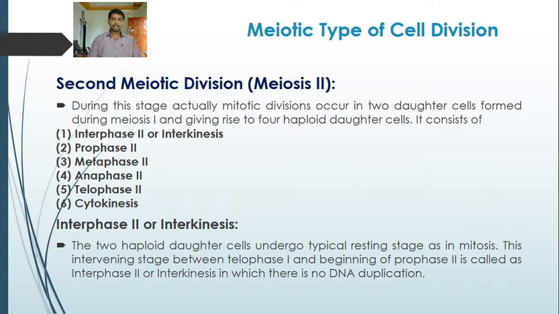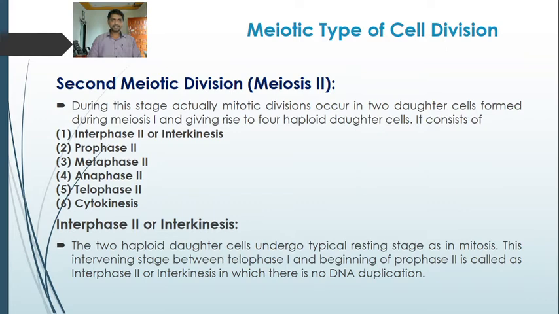These two haploid daughter cells enter into meiosis second, which gives rise to four haploid daughter cells.